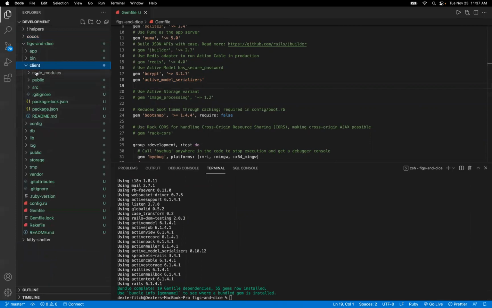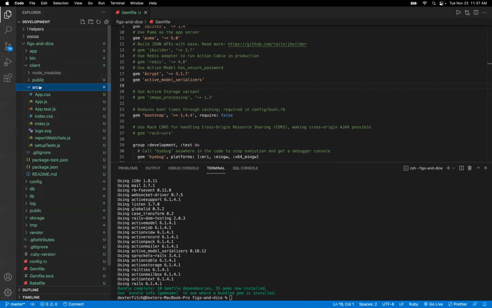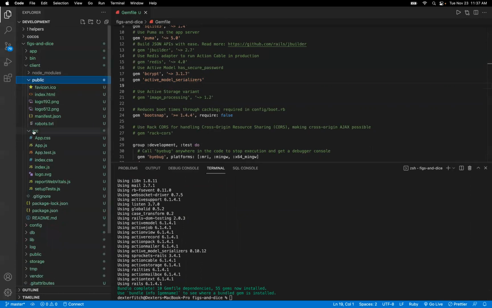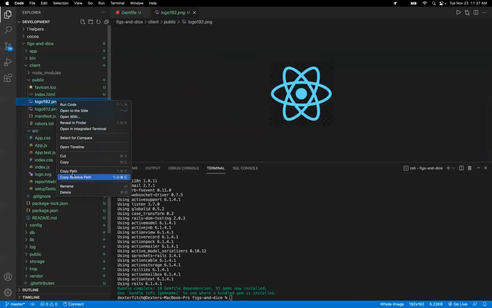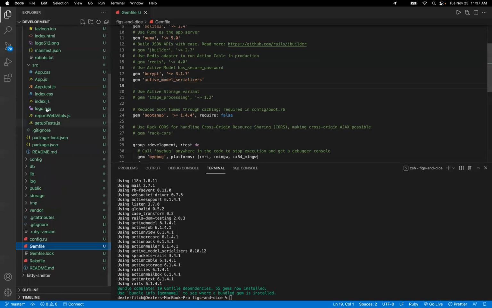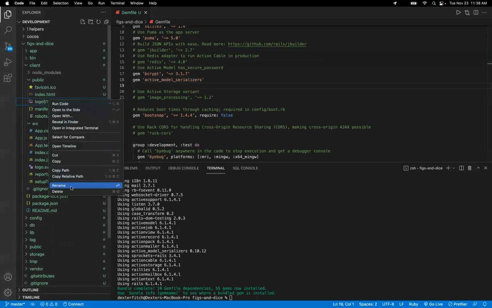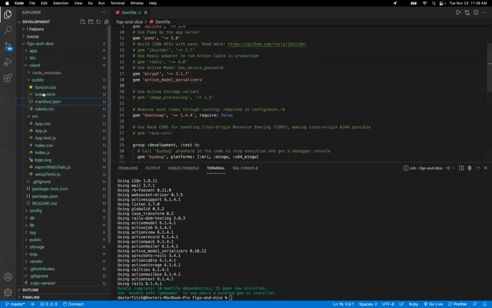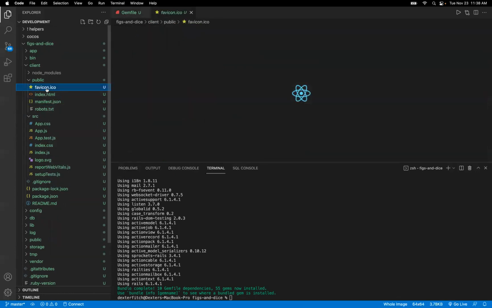In my client folder, I'm going to start by deleting all the unnecessary stuff out of the public and source folders. Out of the public folder, I like deleting the default logos because those aren't my logos. I leave the favicon because it's an easily replaceable file that you can just save your own favicon over, but that's on my radar that I'm going to want to do that.